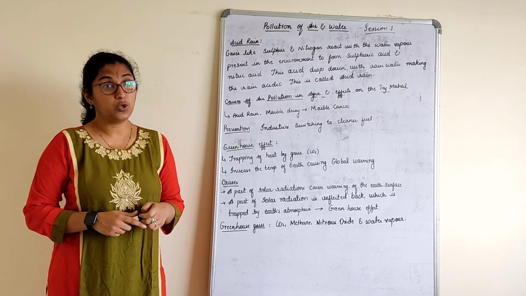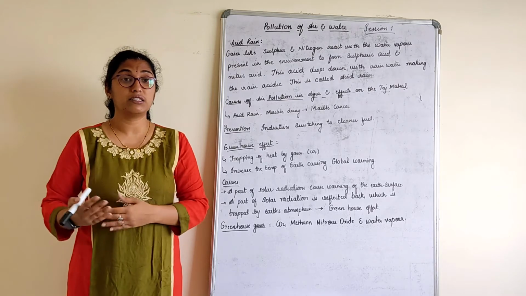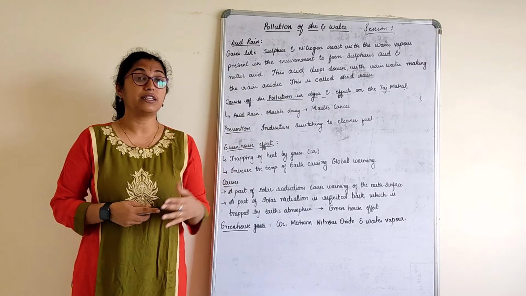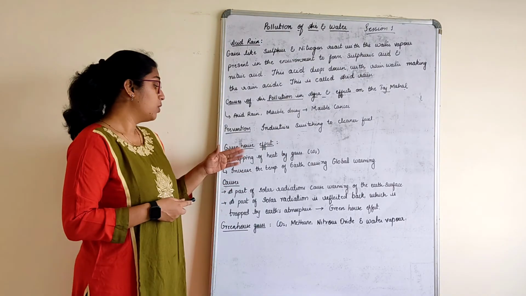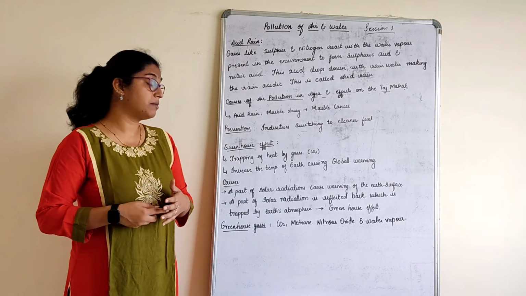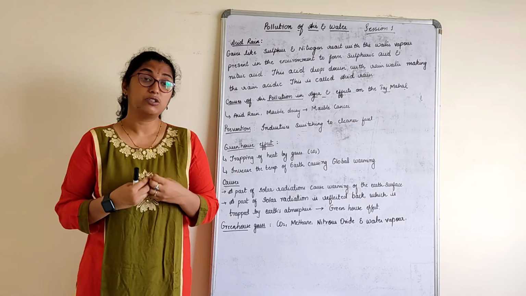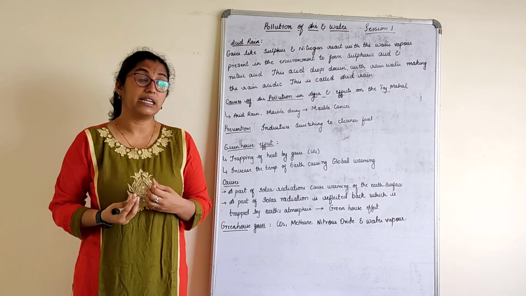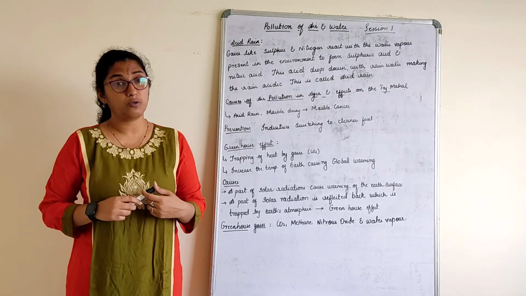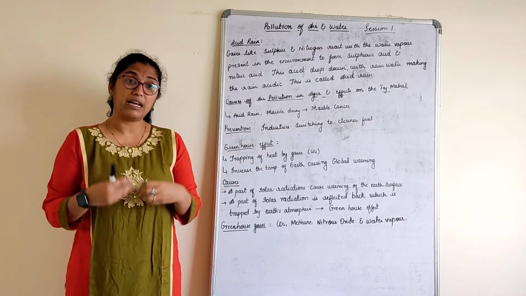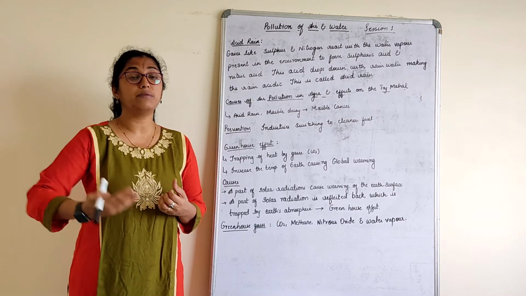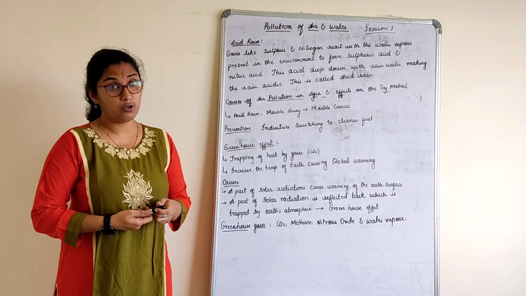Next is the greenhouse effect. We know that one reason or another will affect the atmosphere. One is the greenhouse effect, which leads to global warming. What is the greenhouse effect? What happens exactly? Trapping of heat by gases. So all the heat is trapped, because of gases, the main one being carbon dioxide. Increase in the temperature of the earth causes global warming. When these gases, especially carbon dioxide, are trapped inside our atmosphere, it increases more and more heat and that leads to further global warming.